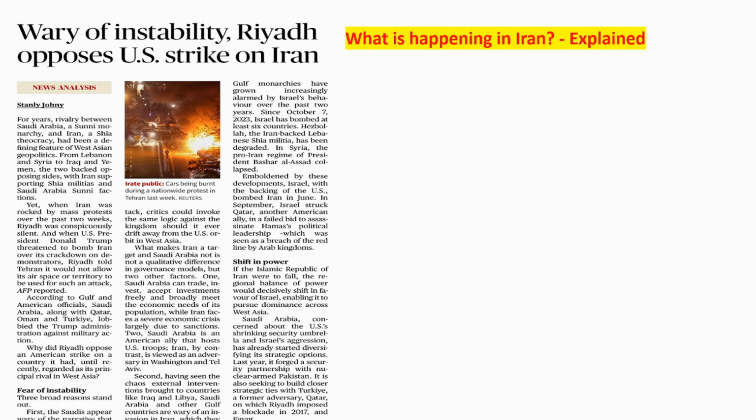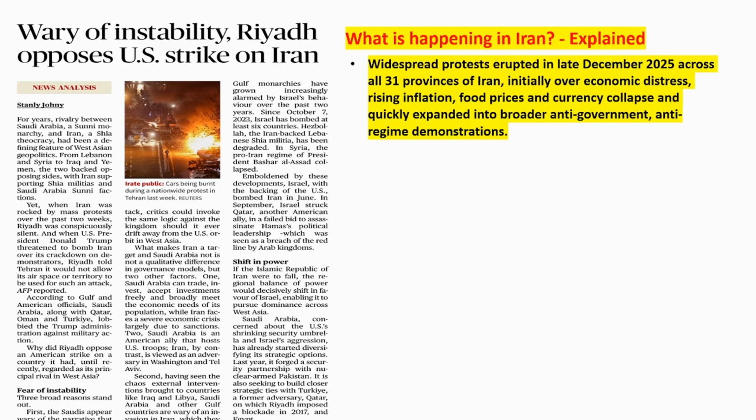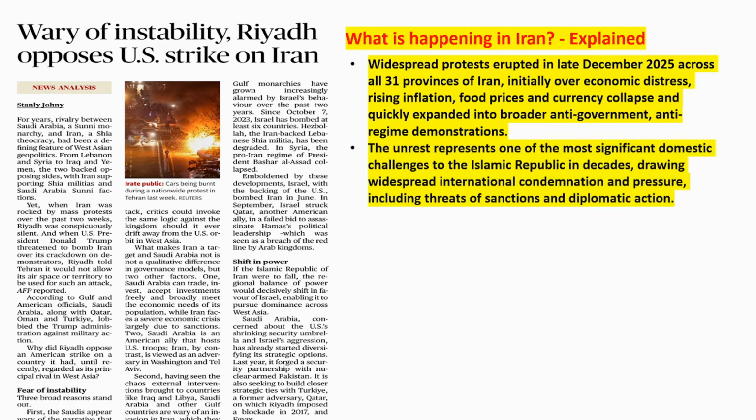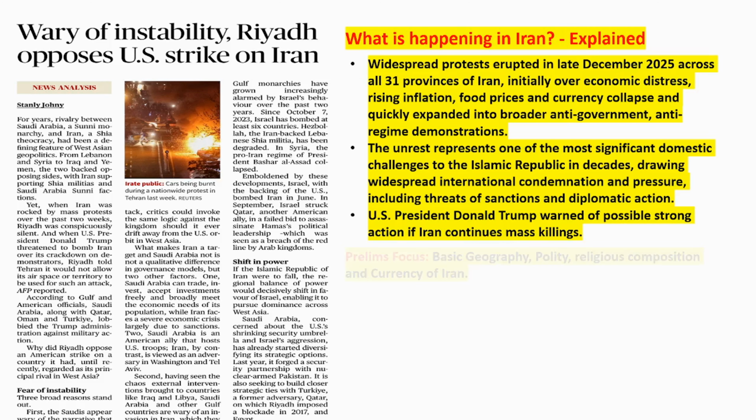Okay, so what is happening in Iran? If you see, there have been many protests happening since last month, December 2025, mostly because of economic reasons. Inflation is rising, food prices are rising, their currency is collapsing. Okay, so this is one of the largest threats this Iran government has faced in many years. And as you know, Trump has given threats: if Iran is restricting human rights, then America will intervene.